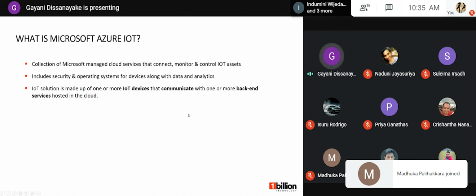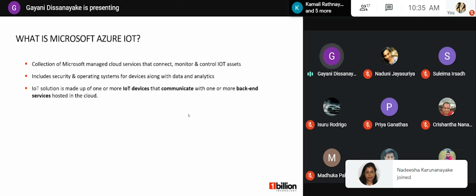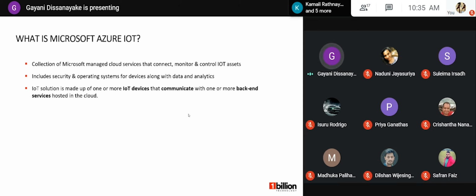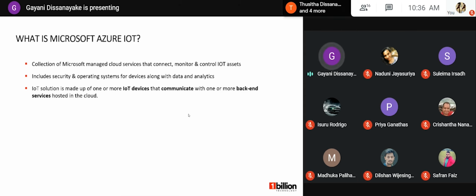And then I will tell you what is Microsoft Azure IoT. Basically, it is a collection of Microsoft managed cloud services that connect, monitor and control IoT assets. Also, it includes security and operating systems for devices along with the data and analytics. So in simple terms, it is a collection of IoT devices that communicate with one or more backend services hosted in the cloud. So here I have highlighted three parts of this description: IoT devices, communication and backend services.